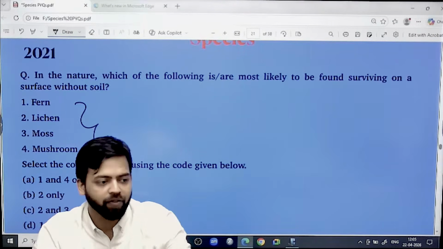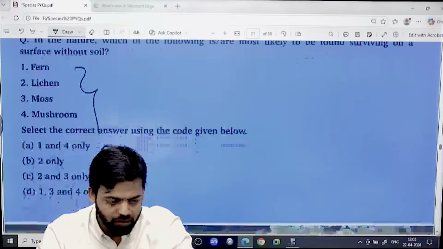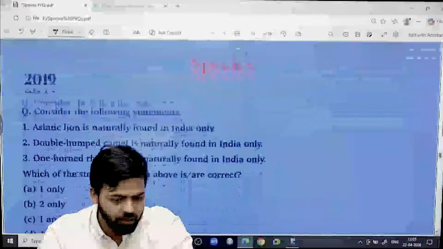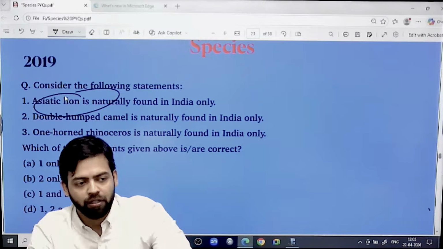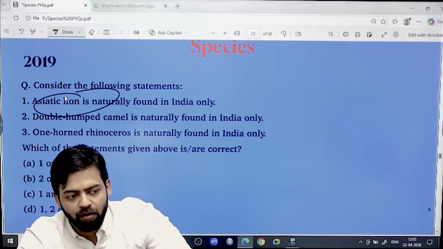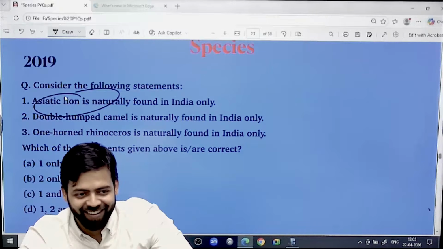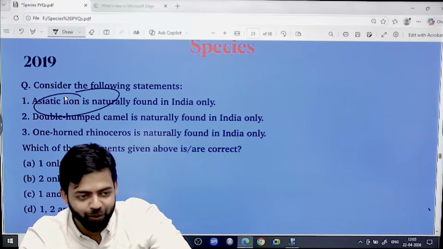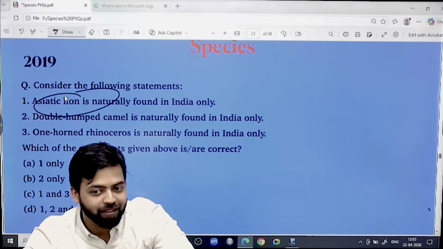In different types of vegetation, we have talked about vegetation and soil. There we have seen these things. Then species, lion species. Do you think lion is important in 2025? Lion is always important, king of the jungle. Why is it important in 2025-26? What happened in 2025-26?